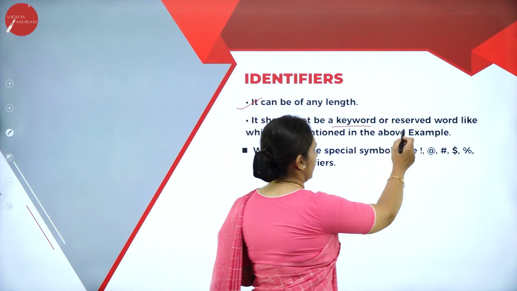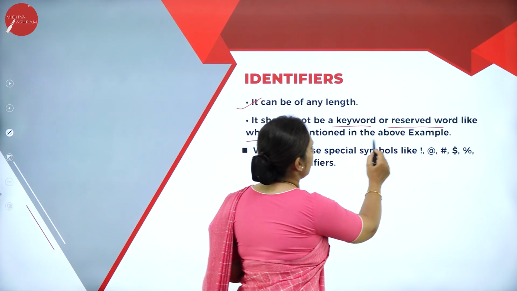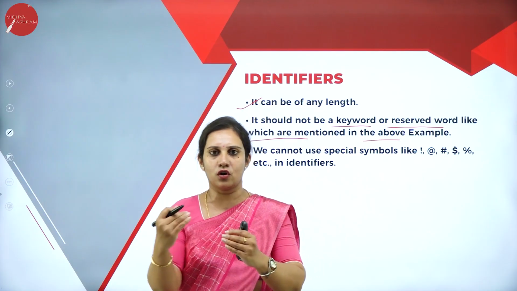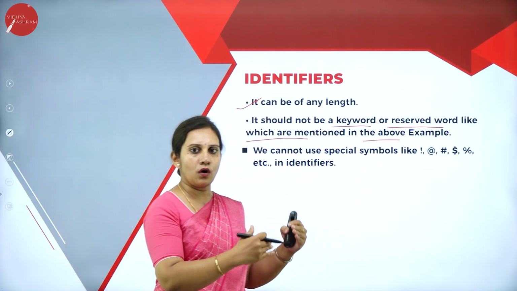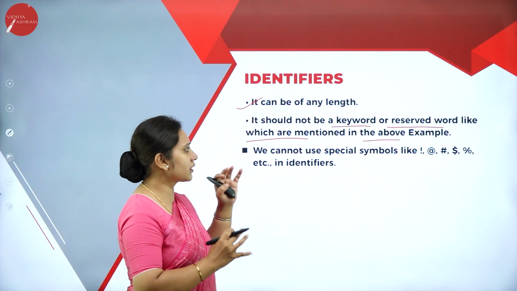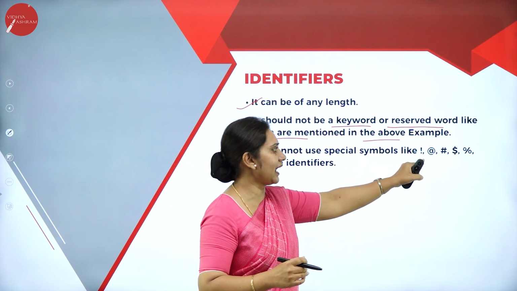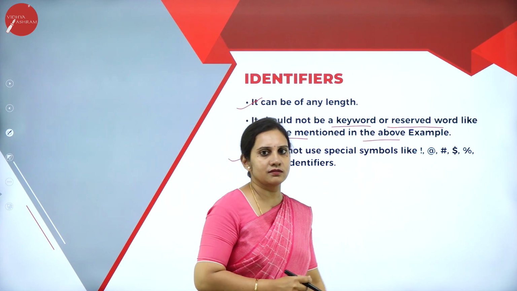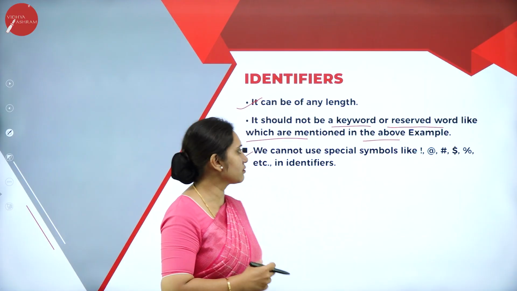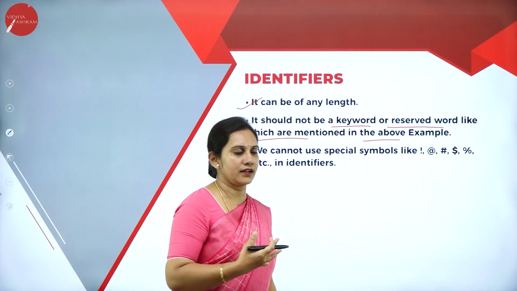Reserved words like those mentioned in the above example, such as break, False, True, for, if, cannot be identifiers. We also cannot use special symbols like @, hash, dollar, percentage, etc. in an identifier. So these are some of the rules for naming an identifier.